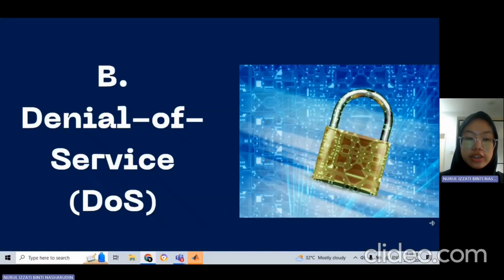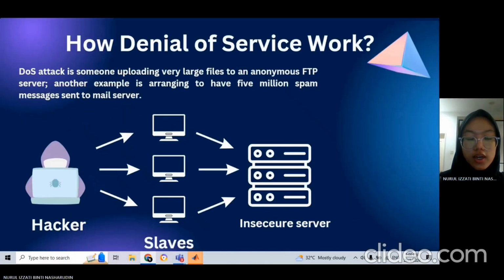My name is Nurul Izzati binti Nasharuddin, and I'm going to talk about the denial of service. How does denial of service work? A denial of service attack is, for example, someone uploading very large files to an anonymous FTP server, or arranging to have 5 million spam messages sent to a mail server.